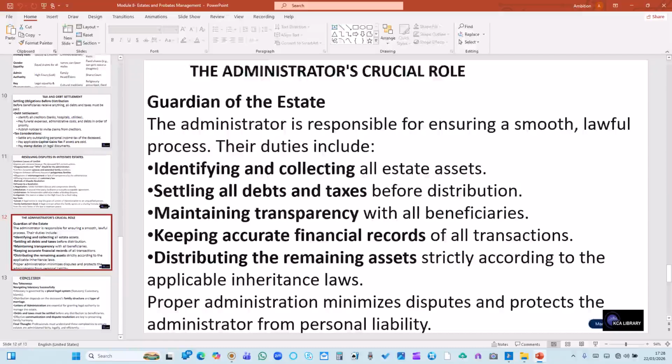Identifying and collecting all estate assets. 2. Settling all debts and taxes before distribution of the estate. 3. Maintaining transparency with all beneficiaries. 4. Keeping accurate financial records of all transactions. Then 5. Distributing the remaining assets directly according to the applicable inheritance law. Proper administration minimizes disputes and protects the administrator from personal liability.